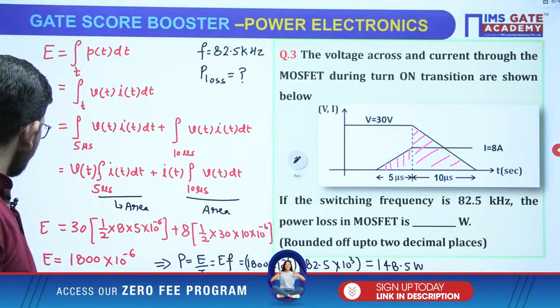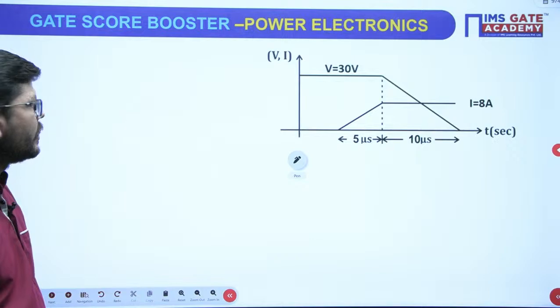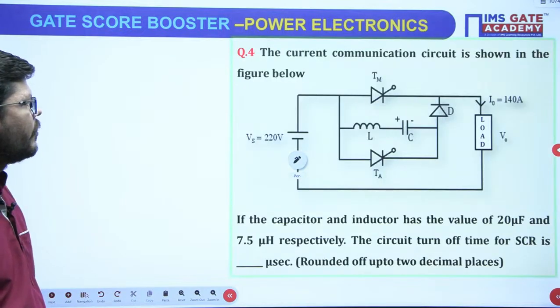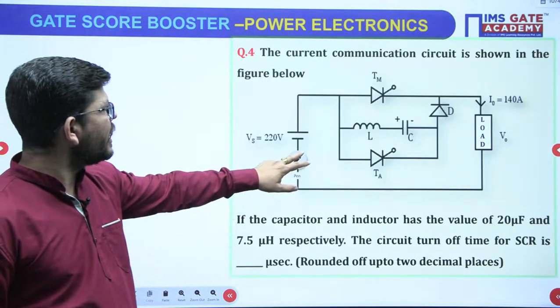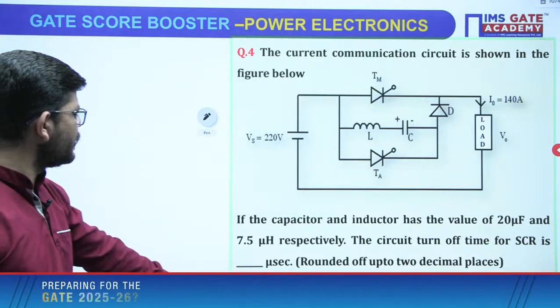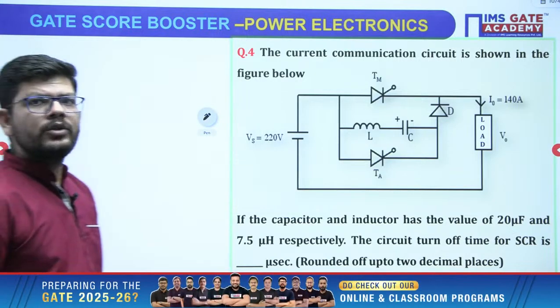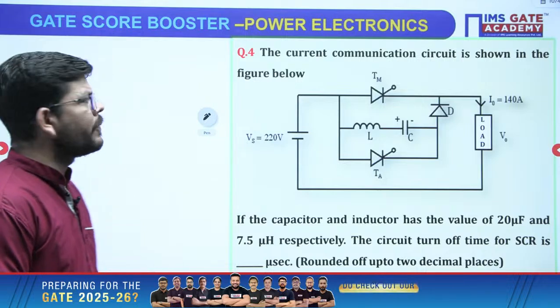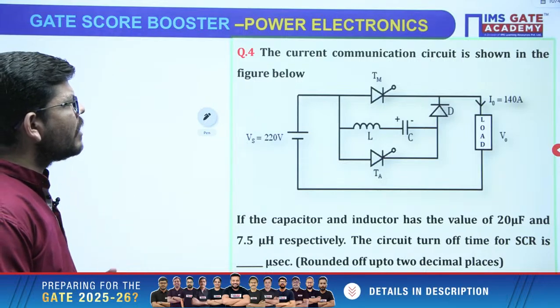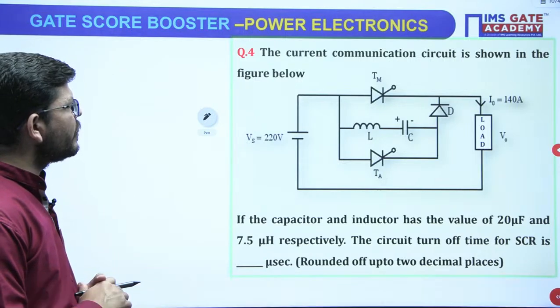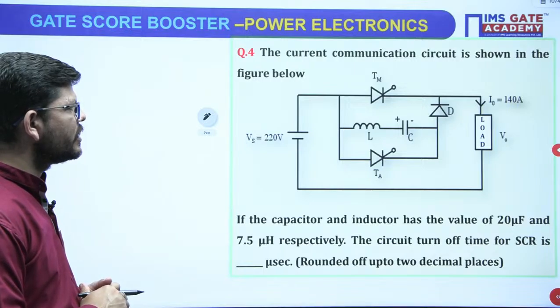Right. Now after this question, we have a question from current commutation circuit. Just see this question. What has been given in this question is the current commutation circuit shown in the figure below.